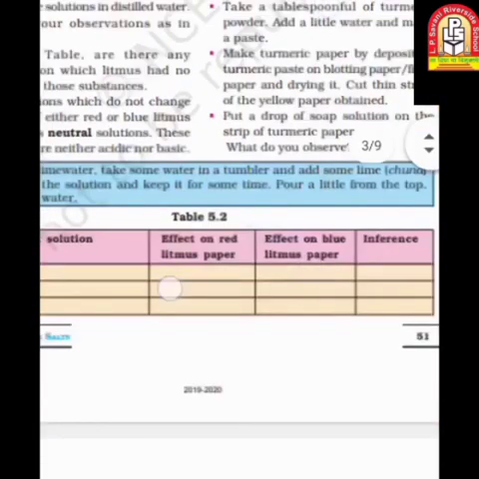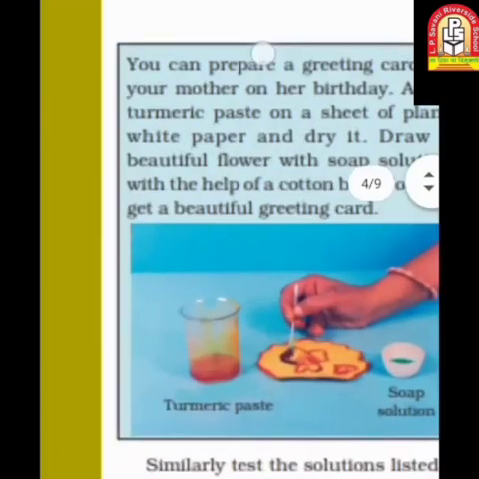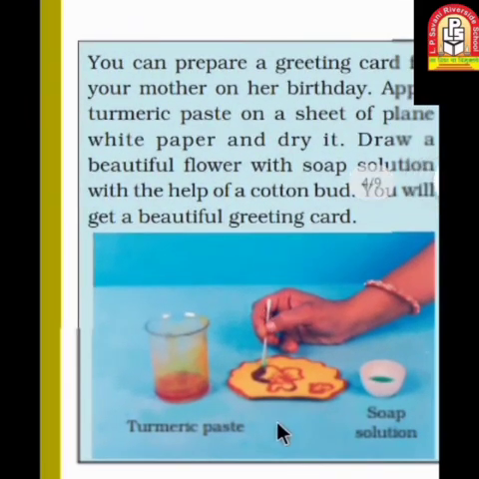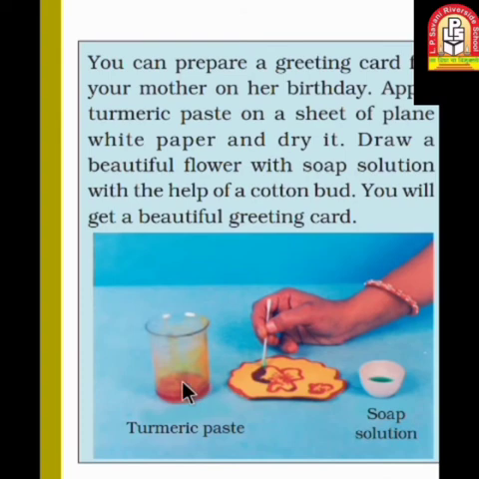You will find a color change. You can see it here. This one is the turmeric paper, and when I am applying this soap solution onto this paper, it immediately changes color from yellow to red.